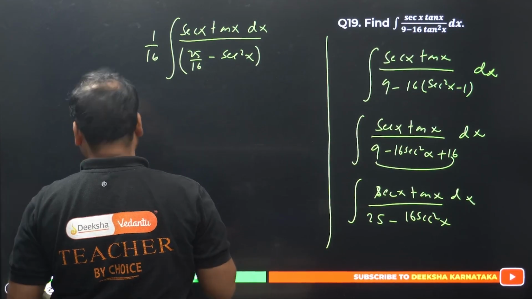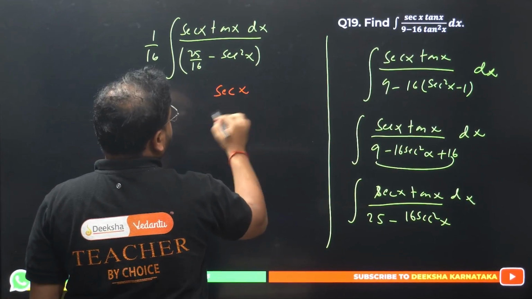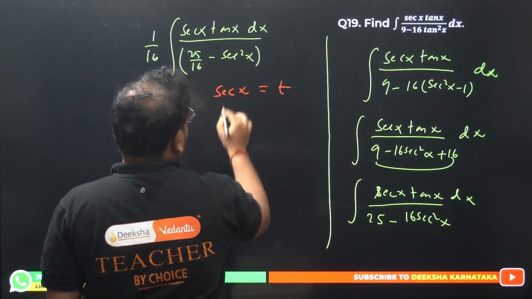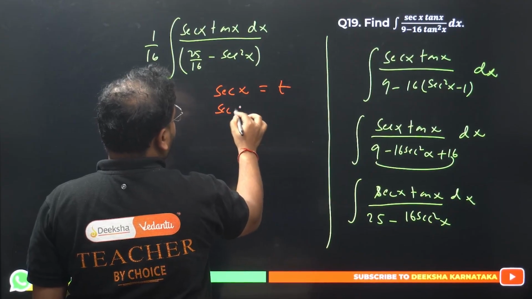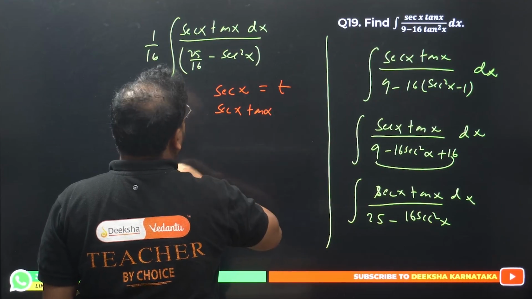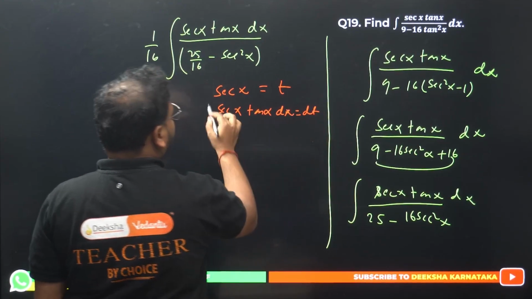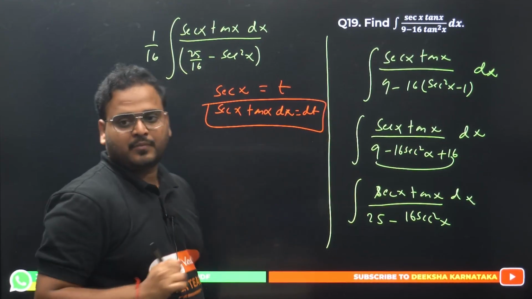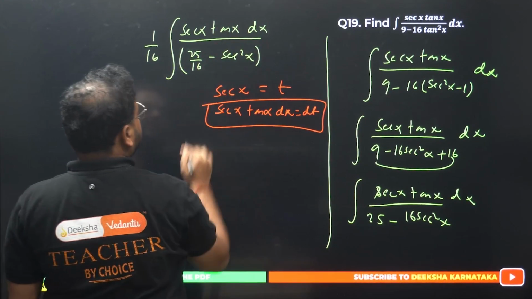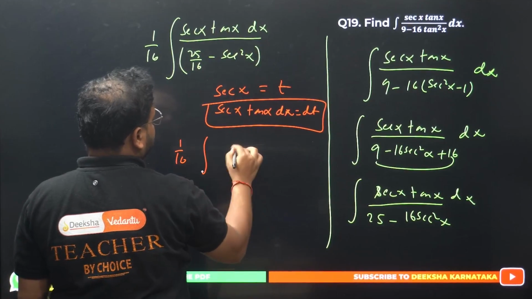One second, guys. Sec x as t. So the derivative will be what? Sec x tan x. Okay, dx will be simply dt. I can write directly now. I hope you all get it. This whole thing is dt. So 1 by 16 is there. We have dt over here.